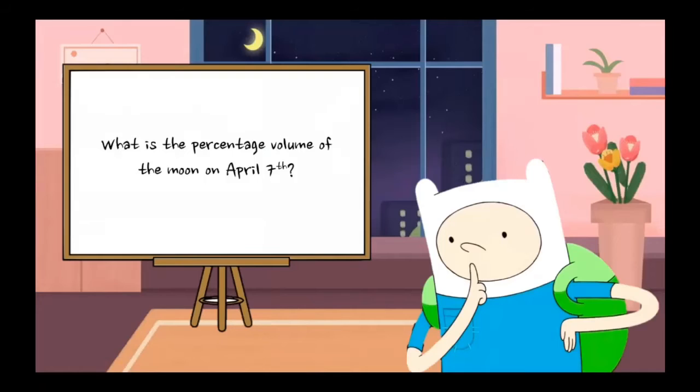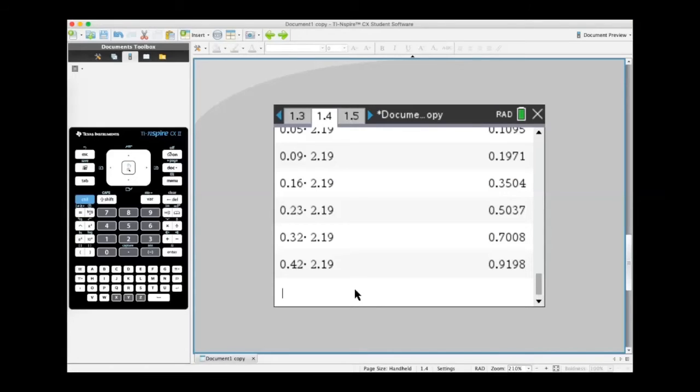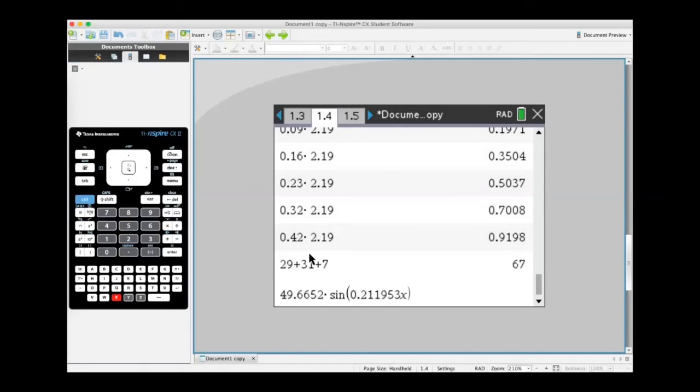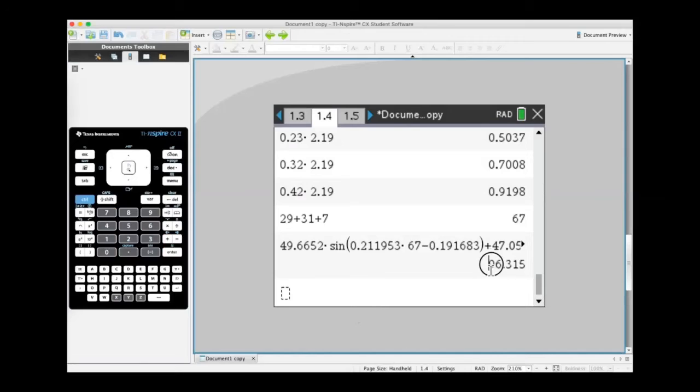So the first question is to answer what is the percentage volume of the moon on April 7th? To solve this question, we have to calculate the number of days between February 1st and April 7th. This will be 29 plus 31 plus 7, which is 67. Then we have to use the equation for the percentage of the volume of the moon. Using the equation, substitute x with 67. Then the answer is 96.3.